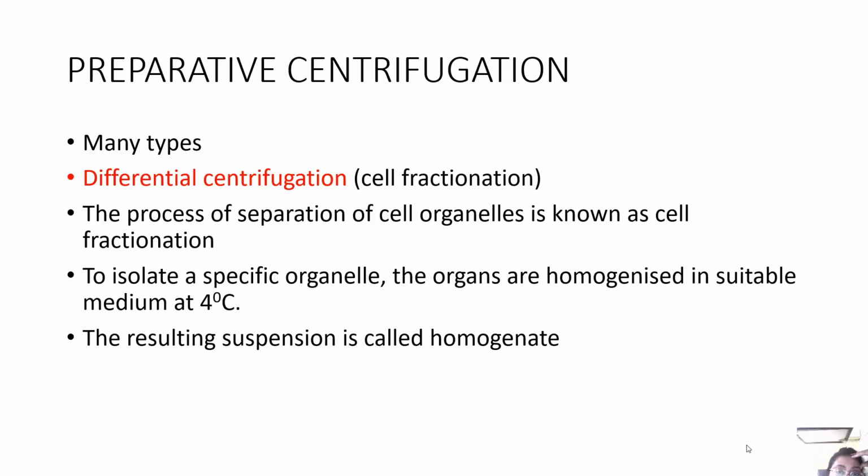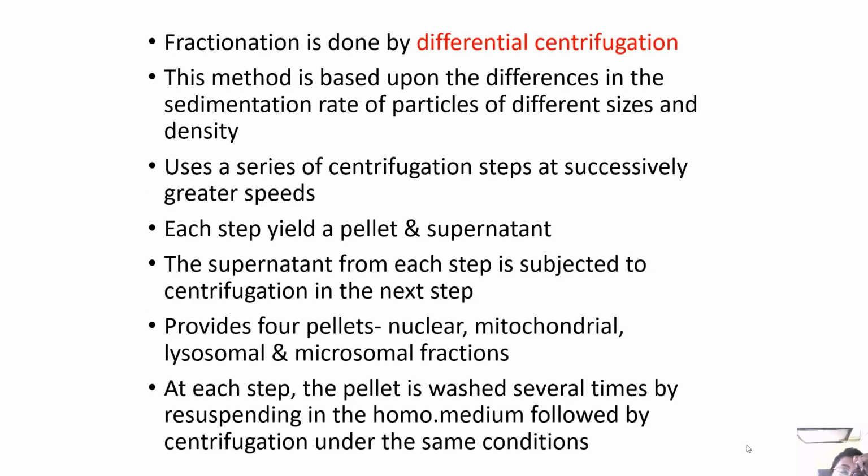Now for preparative centrifugation, there are many types. Differential centrifugation, like cell fractionation. The process of separation of cell organelles is known as cell fractionation. To isolate a specific organelle, the organelles are homogenized in a suitable medium at 4 degrees Celsius, and the resulting suspension is called a homogenate. Fractionation is done by differential centrifugation.